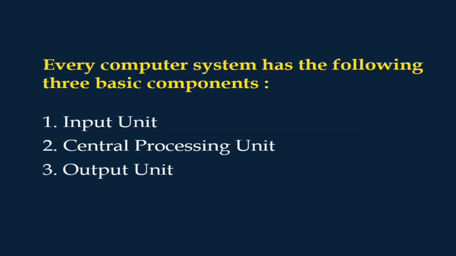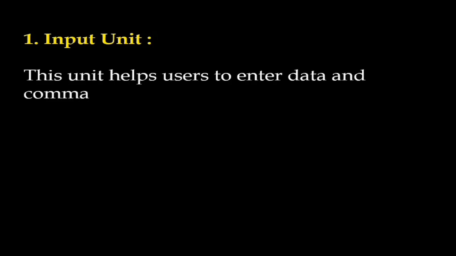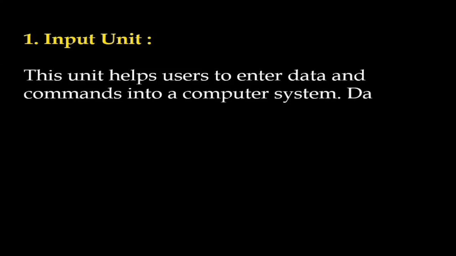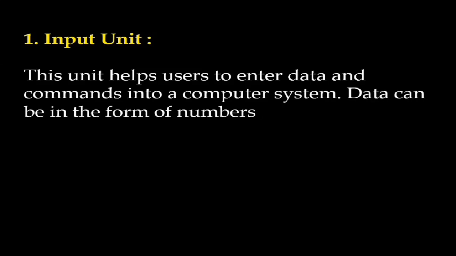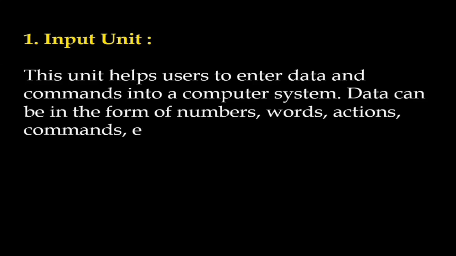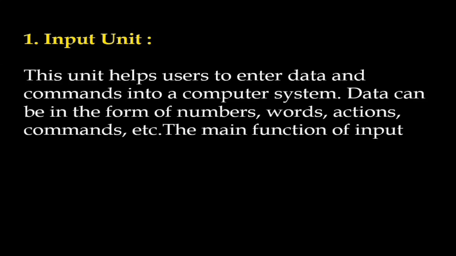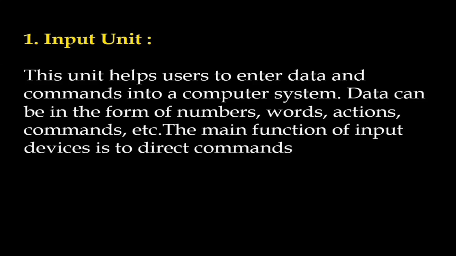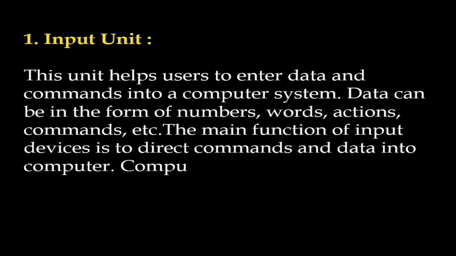Now let's see them one by one. What the input unit means, what the central processing unit means, what the output unit means, what their requirements are, and why each is important in the computer system. So let's see the input unit first. This unit helps the user to enter data and commands into the computer system. Data can be in the form of numbers, words, actions, commands, etc. The main function of an input device is to direct commands and data into the computer.